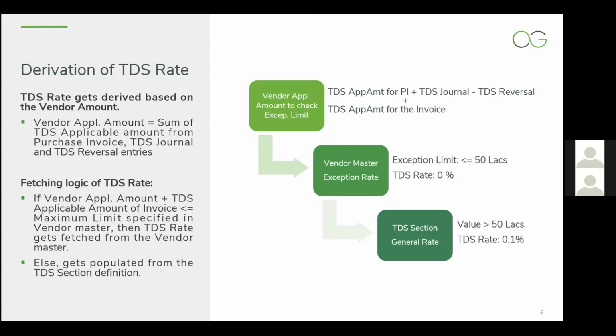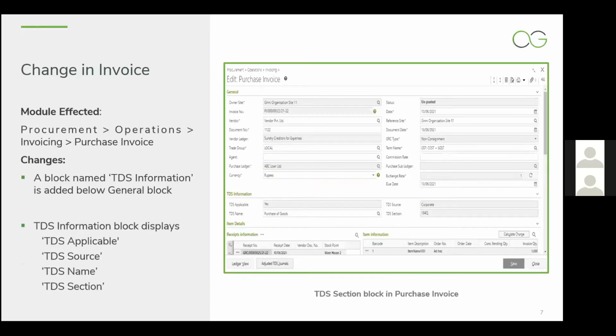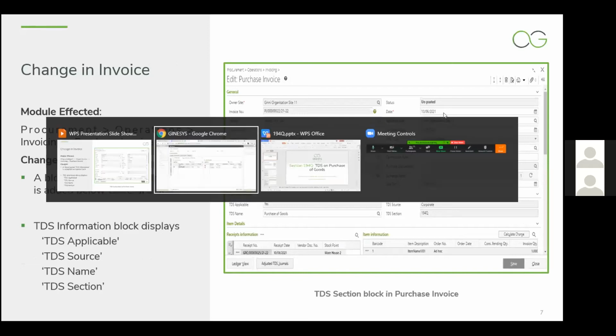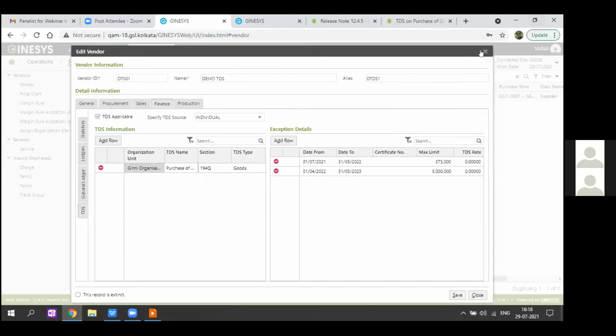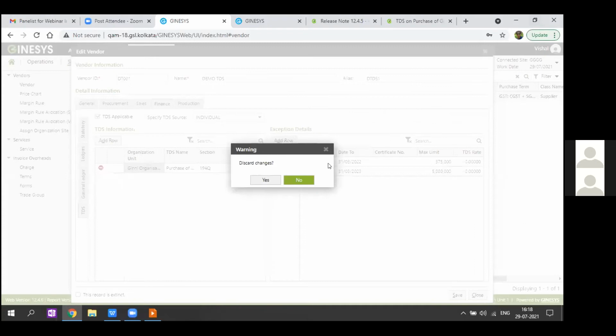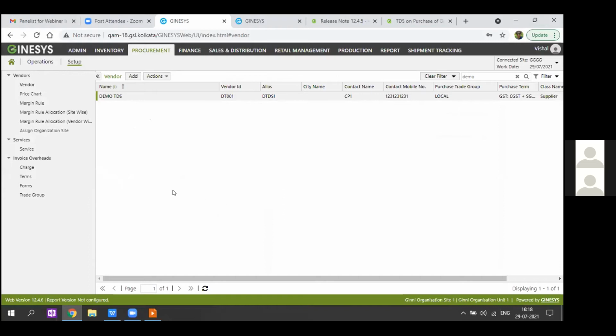Moving ahead, now comes the purchase invoice, the final point from where the TDS is getting generated. So this is from the purchase invoice form. Before that, I would like to also point out some changes with respect to charges, which I have termed over here the TDS applicable amount. What the TDS applicable amount is, is also a point to catch. People might say that the multiplied value of quantity and rate, the basic value, will be the TDS applicable amount.